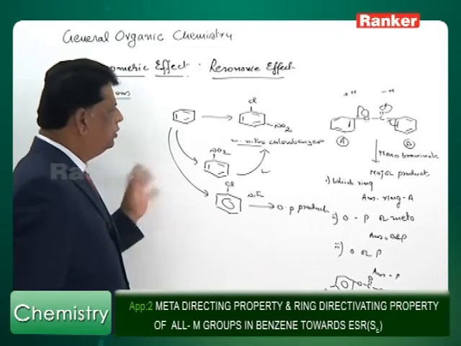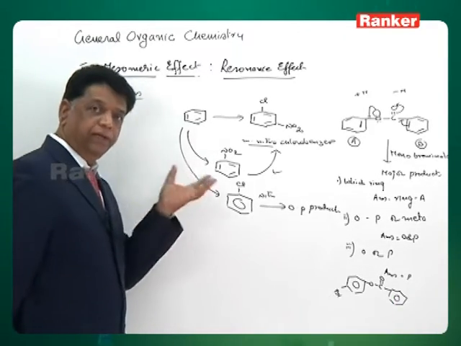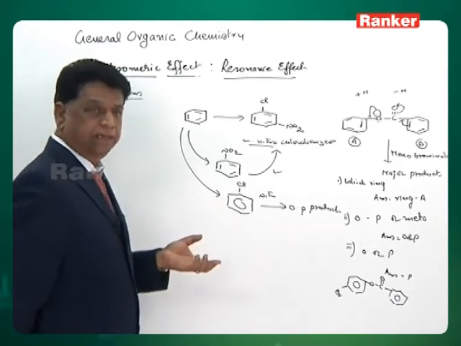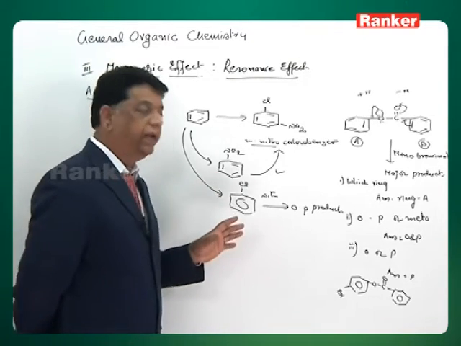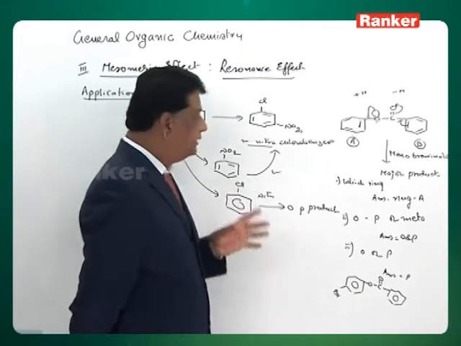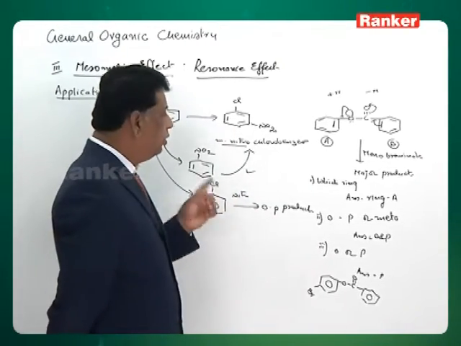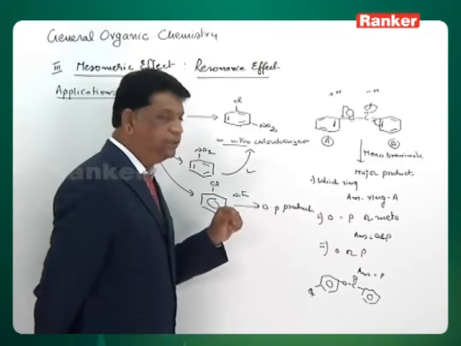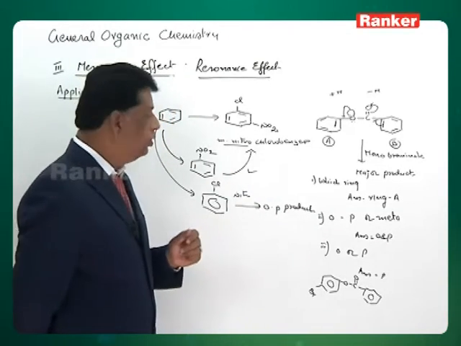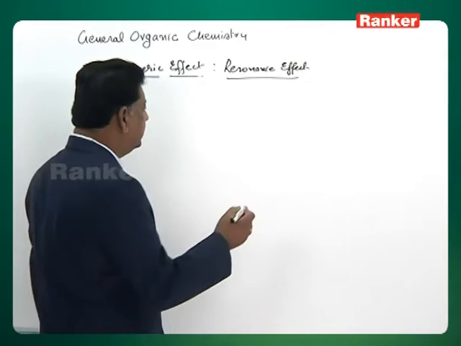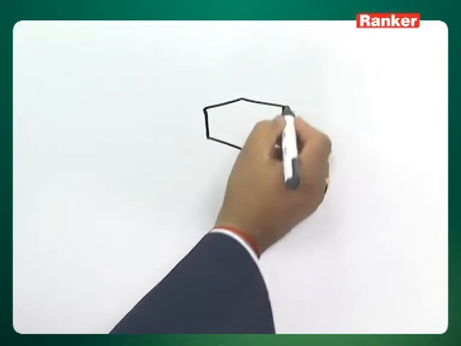Like this, we have a huge number of applications in which both the first and second applications are applied. The first application is ortho-para directing property and activating, and the second application is meta directing and ring deactivating. So both qualities, applications 1 and 2, we applied in this question and were able to solve the problem. Let us see another small question. I want to prepare this particular compound.